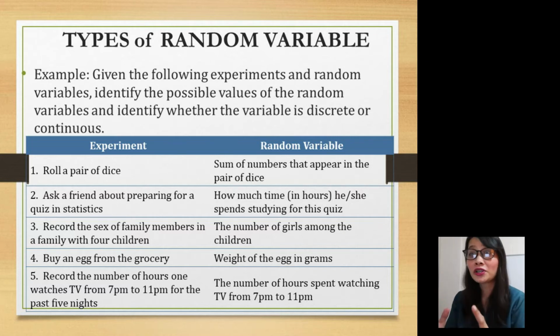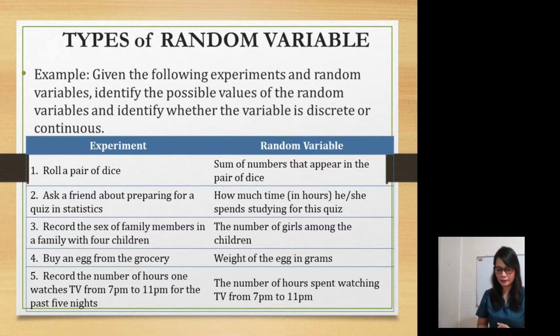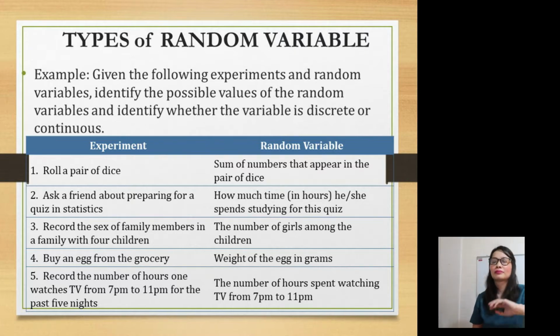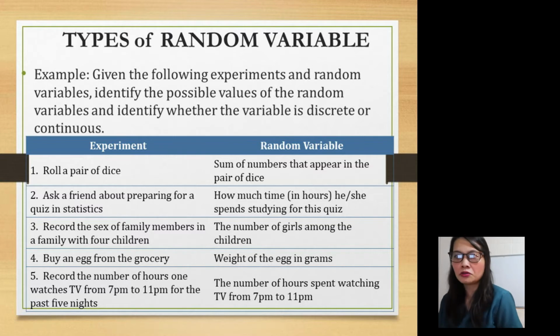Discrete. That's correct. Why is it discrete? Because it's countable, you can count. So what are the sums of numbers that appear on the pair of dice? Can you name those? 1, 2, 3, 4, 5, 6. It's a pair of dice.